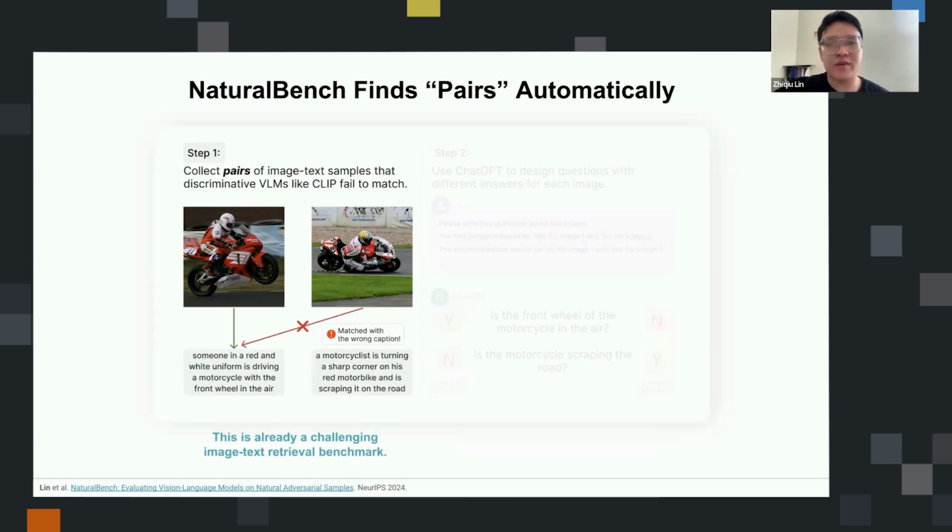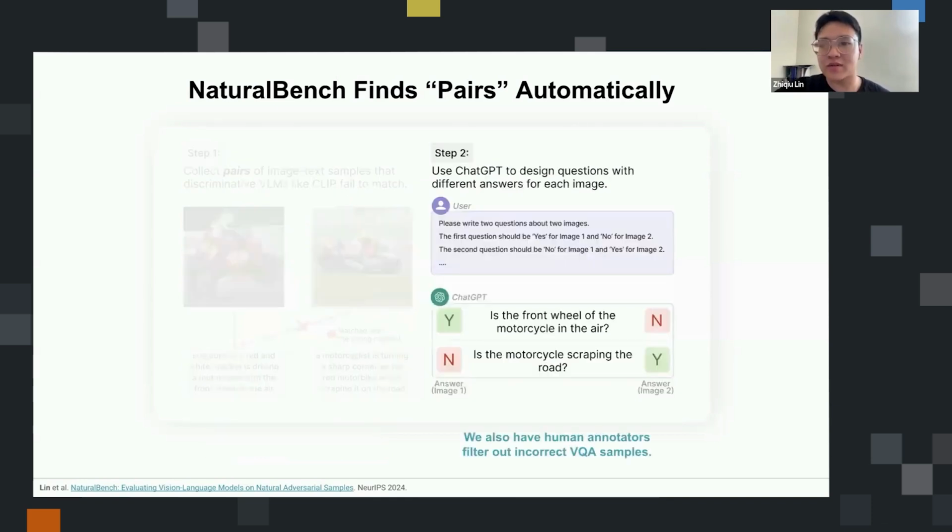However, when we are using some of the more recent and higher quality datasets like DOCCI, it turns out we can use more of the samples. Human annotators will be able to do more of the samples correctly. So even though our approach is relying on image caption datasets, using more recent and higher quality datasets does improve the efficiency of collecting this benchmark.